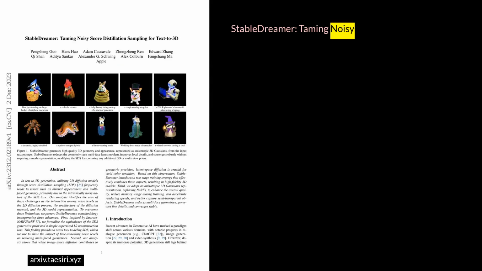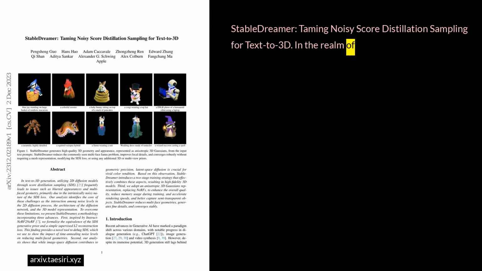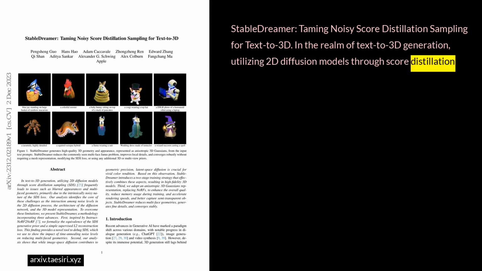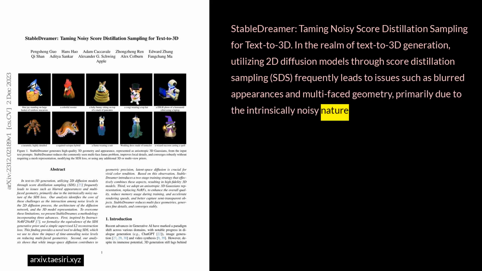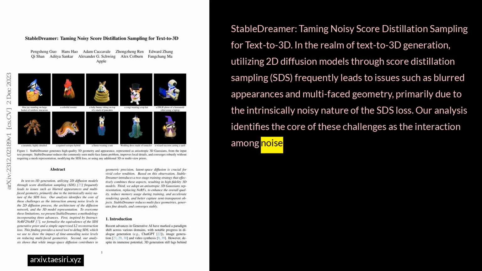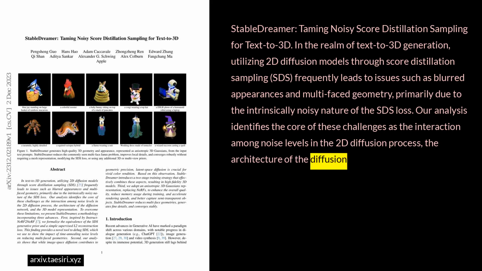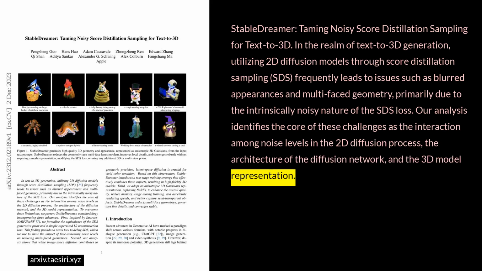StableDreamer, taming noisy score distillation sampling for text to 3D. In the realm of text-to-3D generation, utilizing 2D diffusion models through score distillation sampling, SDS, frequently leads to issues such as blurred appearances and multi-face geometry, primarily due to the intrinsically noisy nature of the SDS loss. Our analysis identifies the core of these challenges as the interaction among noise levels in the 2D diffusion process, the architecture of the diffusion network, and the 3D model representation.